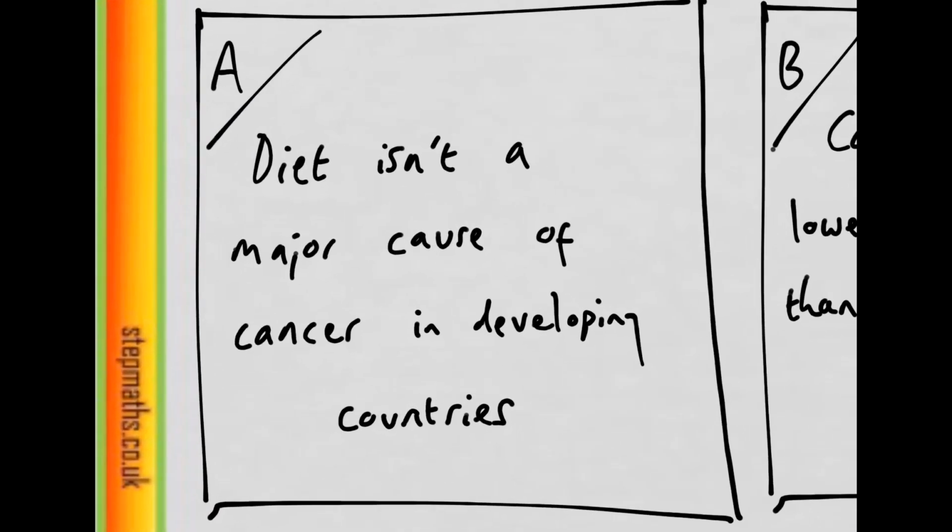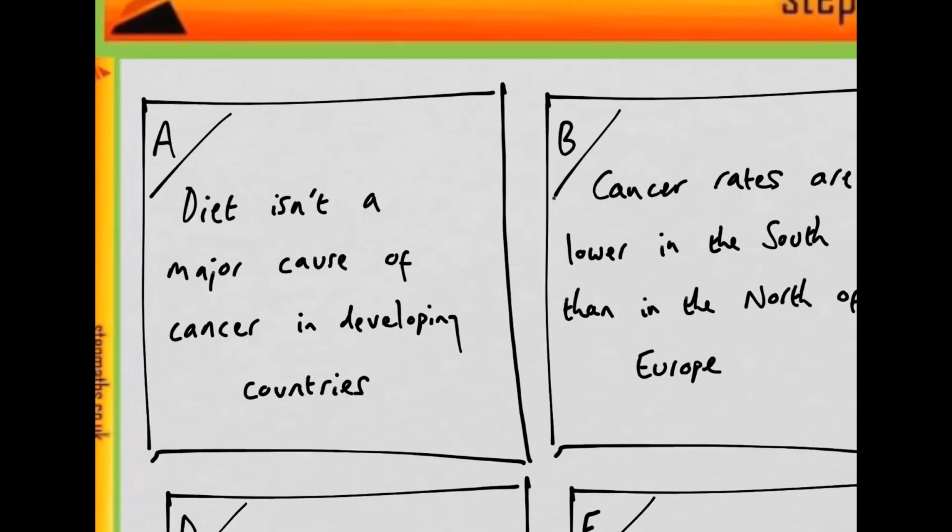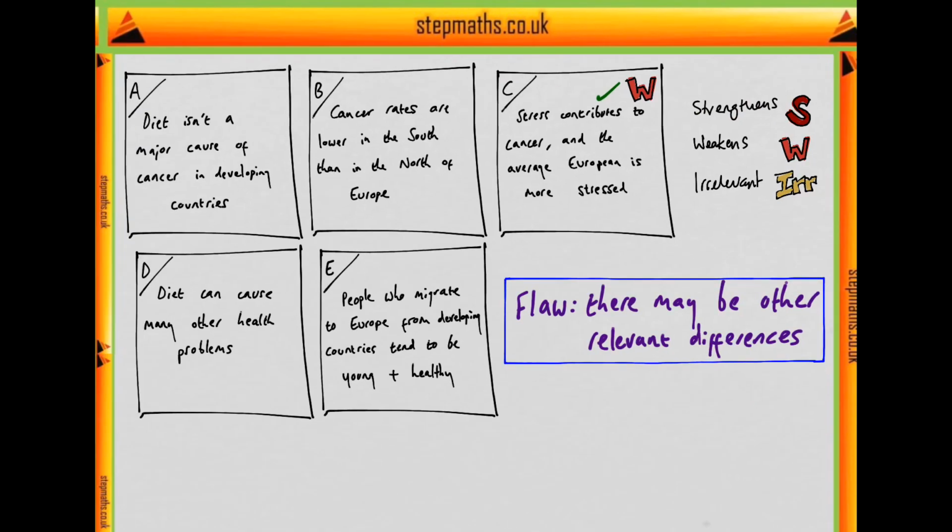Option A says that diet isn't a major cause of cancer in developing countries. Well, if diet isn't a major cause of cancer in developing countries, then this is perhaps because those in developing countries eat less cancer-causing food, to use the words of the author. And perhaps diet is a major cause of cancer in European countries. And in that case, diet would be the cause of the difference, and our author would be correct. So it seems plausible that A actually strengthens the argument. It certainly doesn't weaken it.